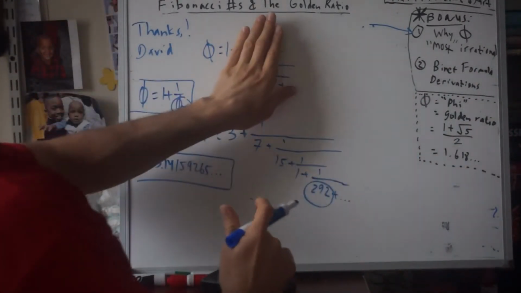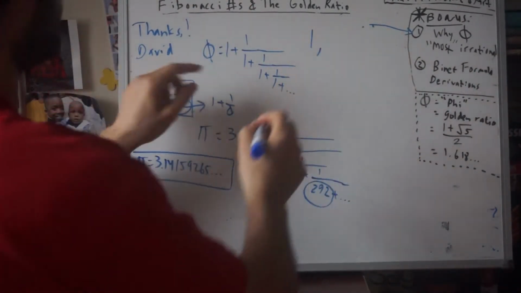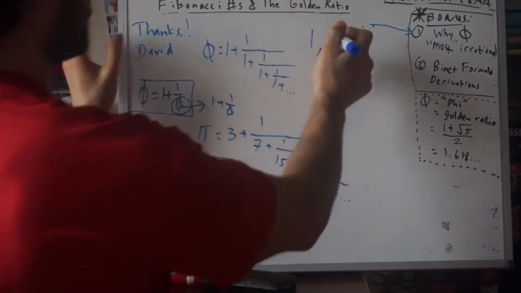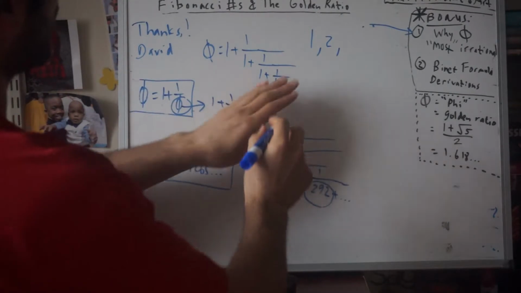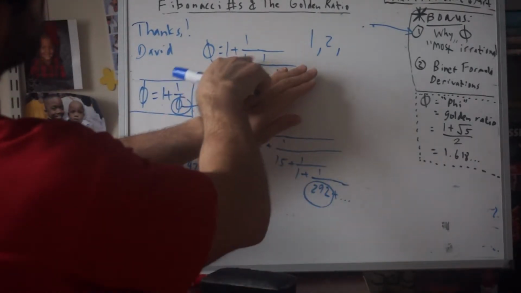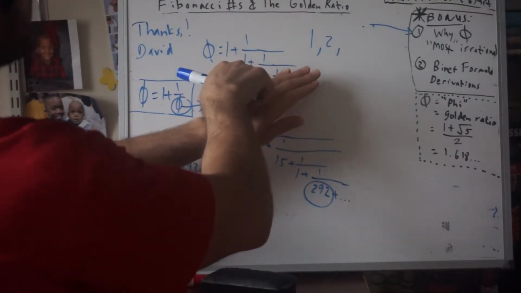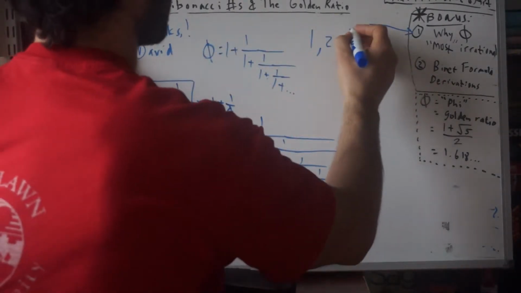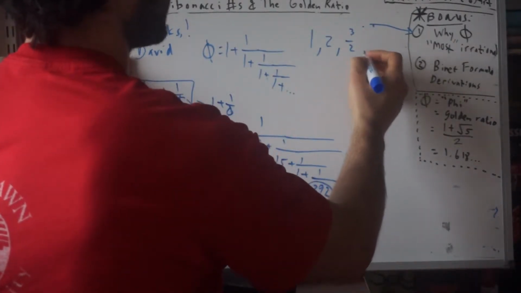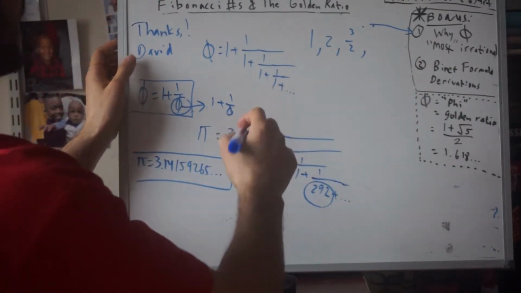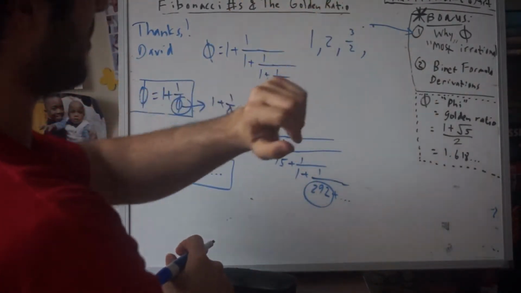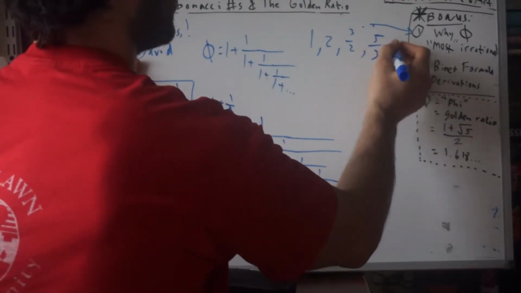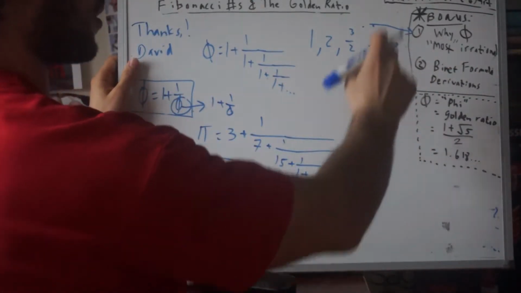So if we were to stop just here, we would get 1. If we cut this part off, we would get 1 plus 1 over 1, so that would be 2. If we chop this part off, we would get 1 plus 1 here, so that's 2. So that would be 1 over 2, that's a half. 1 plus a half is 3 over 2. And if you keep going in this way, you will basically get successive ratios of the Fibonacci numbers. So it'll be 3 over 2, 5 over 3, 8 over 5, and so forth, 13 over 8.